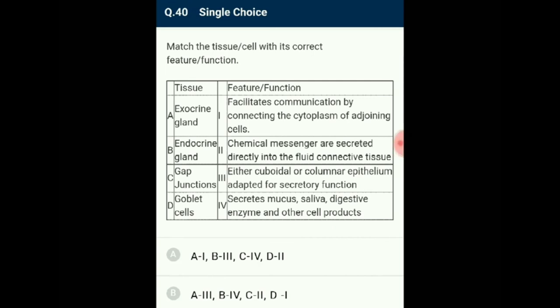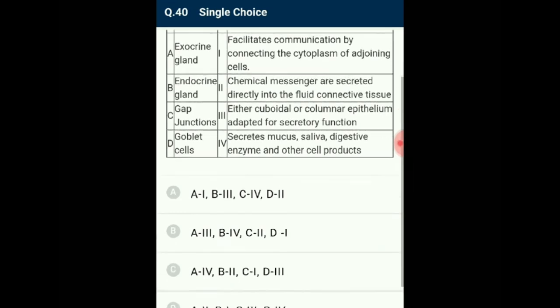Goblet cells are unicellular modified secretory epithelium commonly found in digestive glands. Gap junctions are a type of link found in animal tissues which help in cell to cell communication, that is, rapid transfer of ions. So the answer for this question is option C.